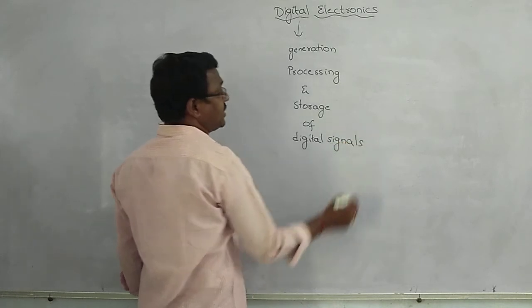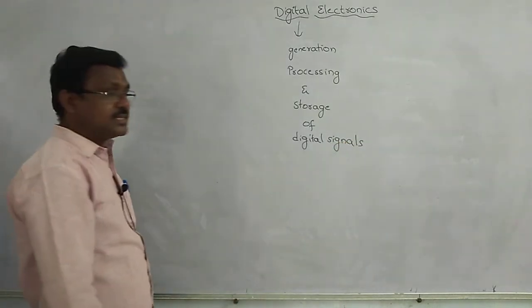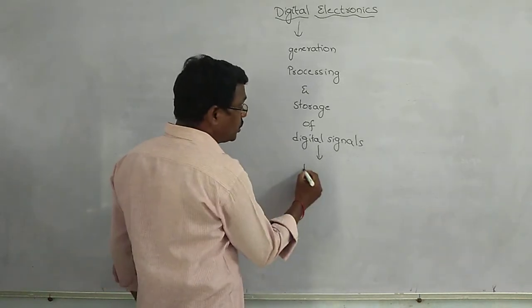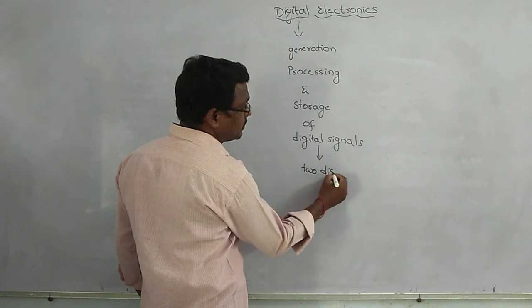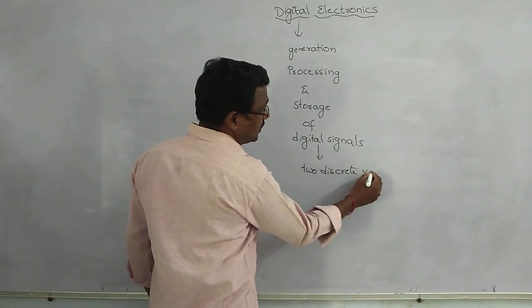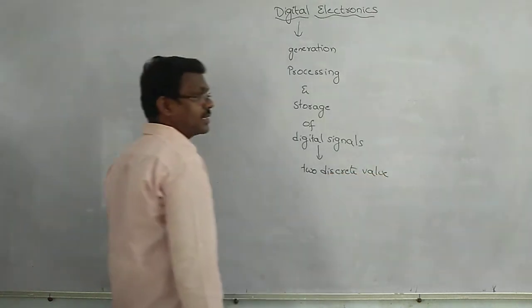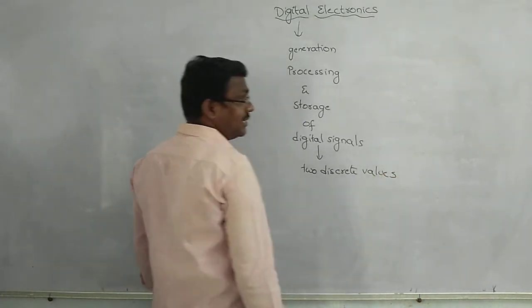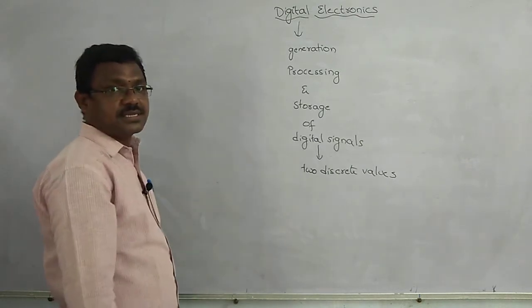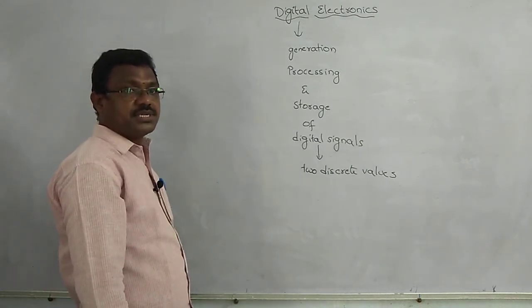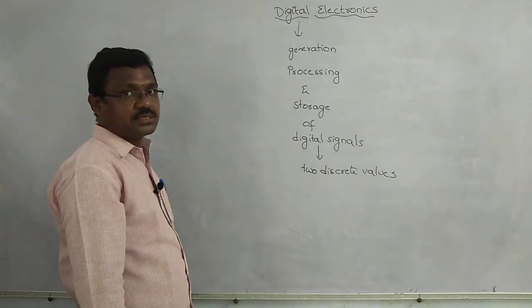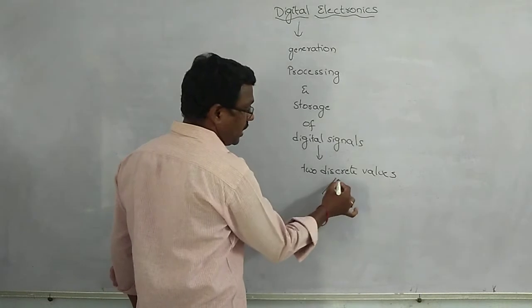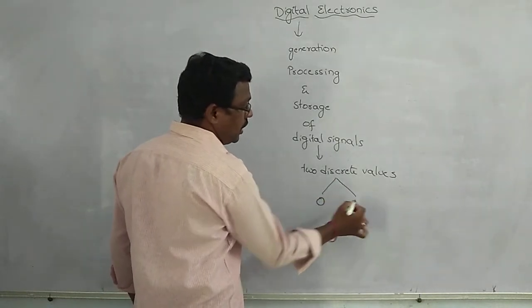What are digital signals? A signal, either voltage or current, that can have two discrete values is known as a digital signal. Here the two values are either 0 or 1.